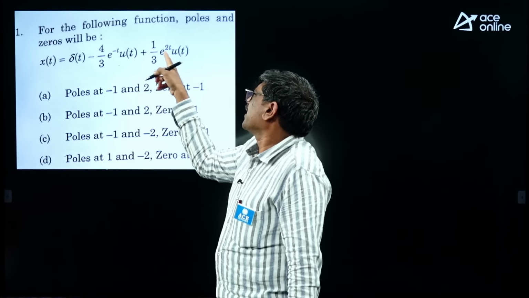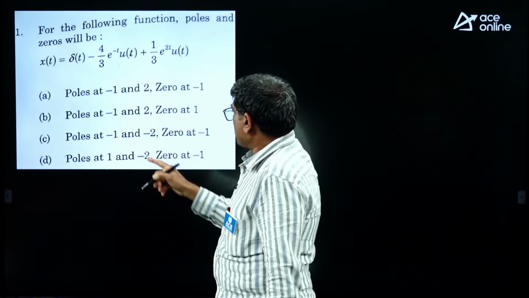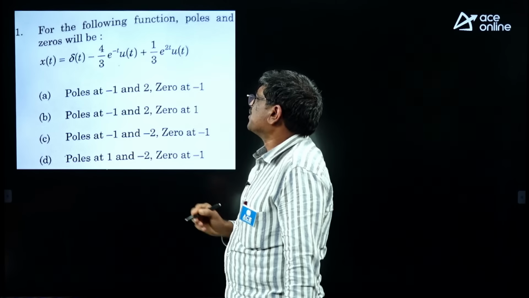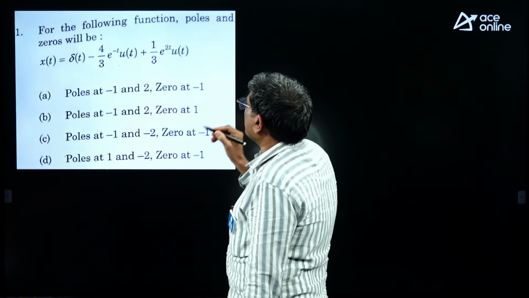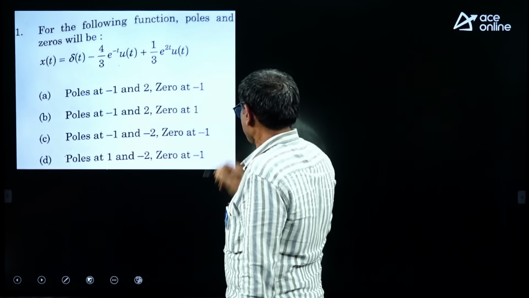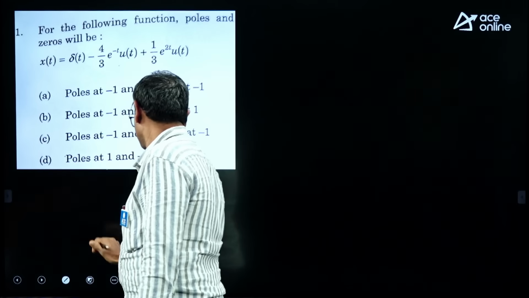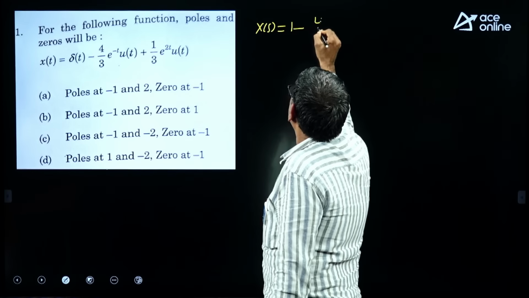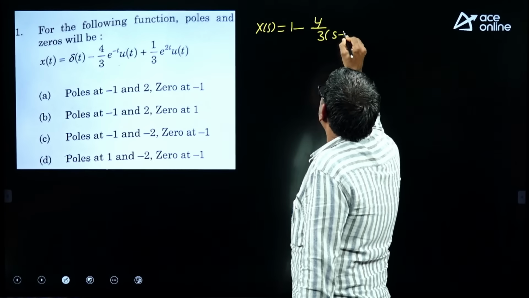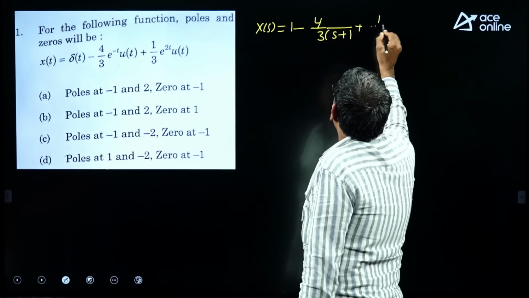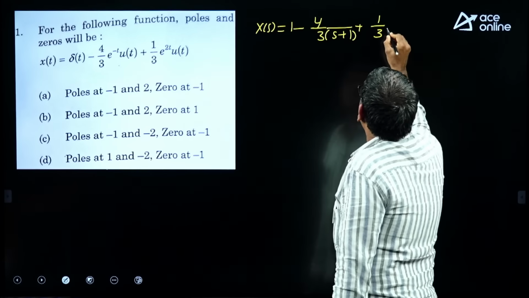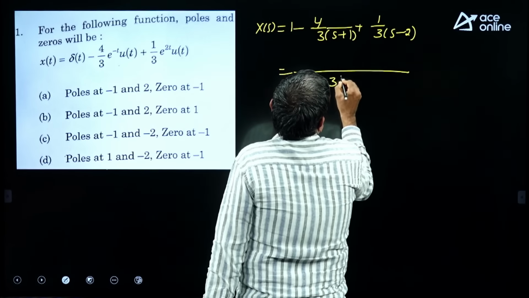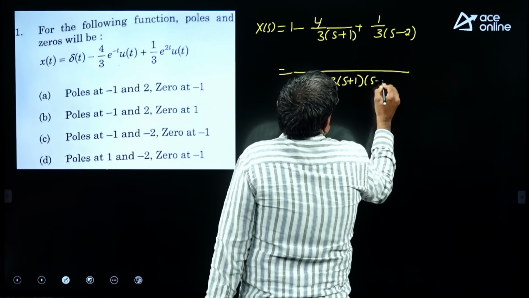If they ask only poles, directly we can say -1 and +2, but we are having two options with -1 and +2. So we need to find the zero position, so we apply the Laplace transform. X of s equals 1 minus 4 by 3 into (s plus 1) plus 1 by 3 into (s minus 2). If you do the LCM here, 3 into (s plus 1) into (s minus 2).